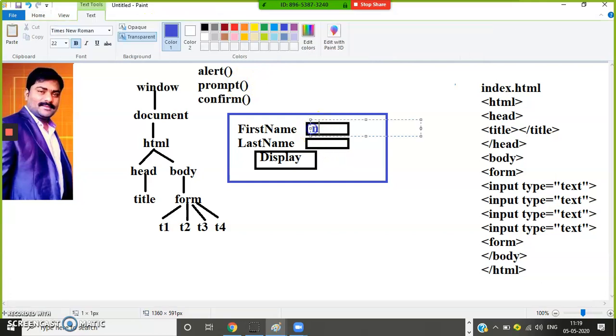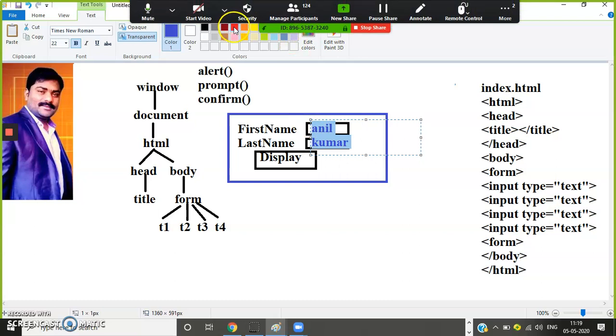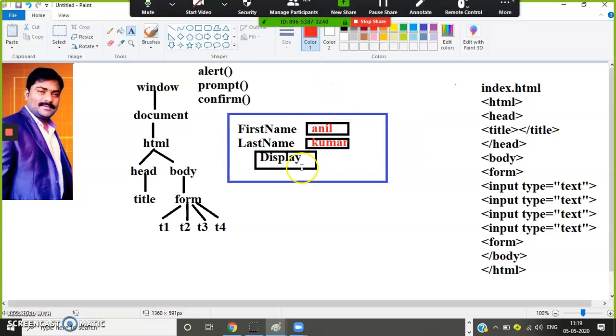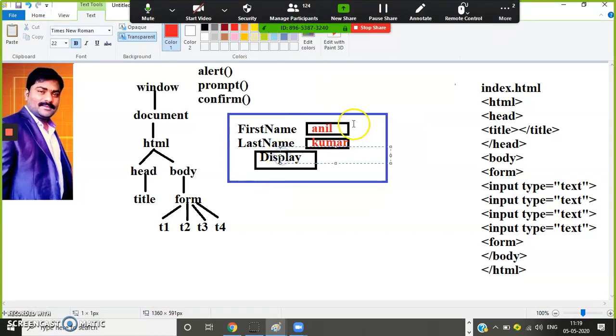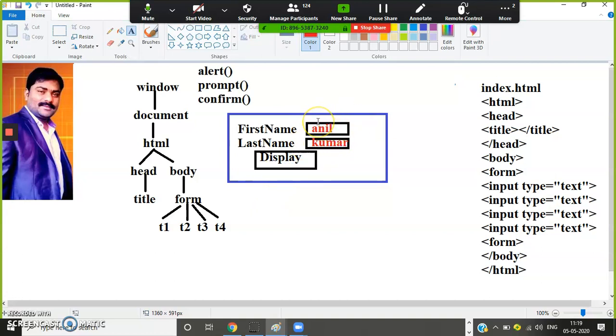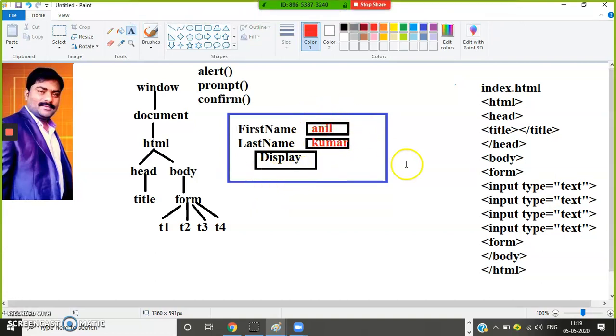Whenever the user enters the first name, if I give the first name as Anil, and the user enters the last name, I give Kumar. With first name Anil and last name Kumar, when I click on this button, I want to catch these values, Anil and Kumar, and display the full name, that is Anil Kumar. Now all these text boxes are available inside where? The form tag. The form tag is available inside where? The body tag. So actually this is HTML only.